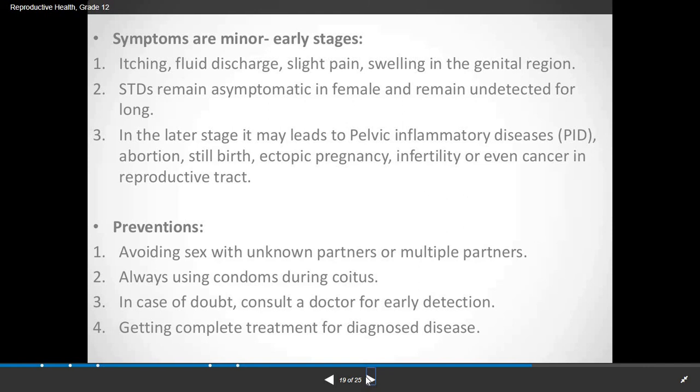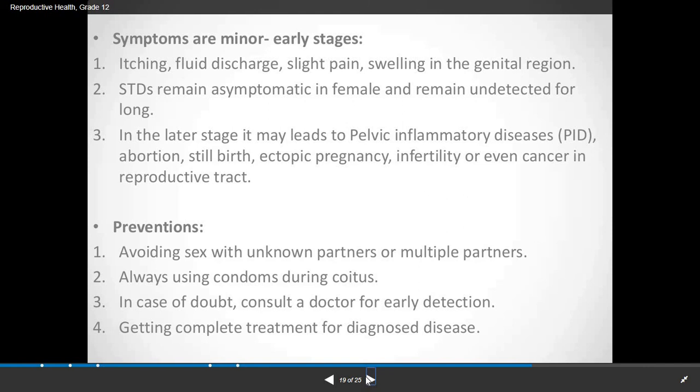And third, in the later stage it may lead to pelvic inflammatory disease, also known as PID, which may lead to abortion, stillbirth, that is a dead child is born, ectopic pregnancy, that is the embryo is placed somewhere other than the uterus.